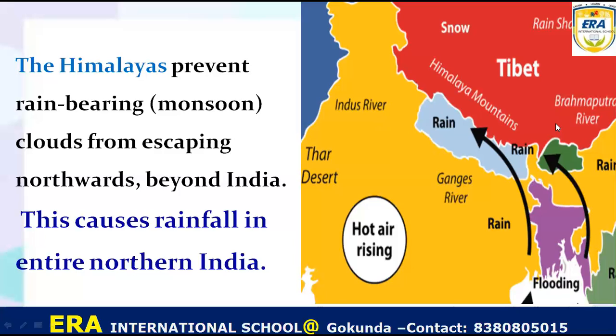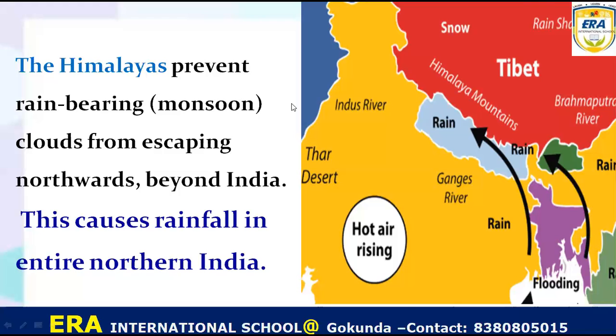So this is also very important, because if there were no mountain, this cloud could travel beyond India. It would travel to Nepal, China, and the other side of the country. But the Himalaya stops the clouds of the monsoon. That's why it causes rainfall in the entire northern part of India. I mean, the northern part of India gets rain due to the Himalayan mountains. Okay.